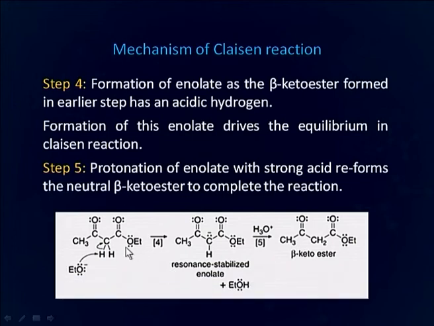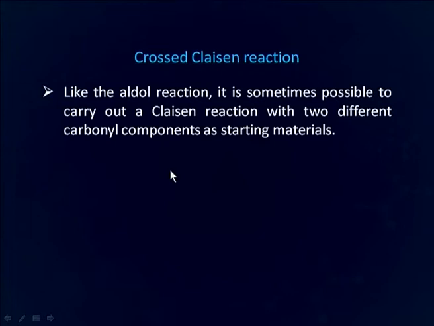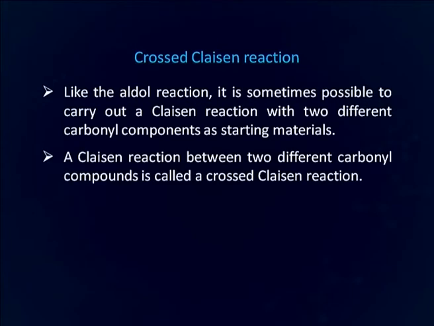So, you can see in step 4 there is removal of another acidic hydrogen from the beta keto ester, and in the next step, that is step 5, it is treated with strong acid so as to prepare the beta keto ester. We will now discuss cross Claisen condensation. Like aldol condensation, it is sometimes possible to carry out Claisen condensation with two different carbonyl compounds as starting material. A Claisen reaction between two different carbonyl compounds is called cross Claisen reaction.